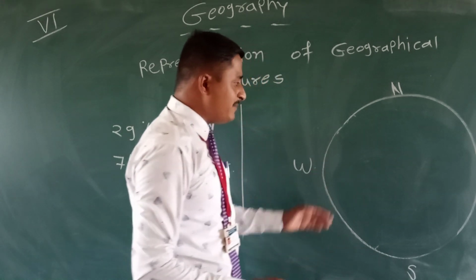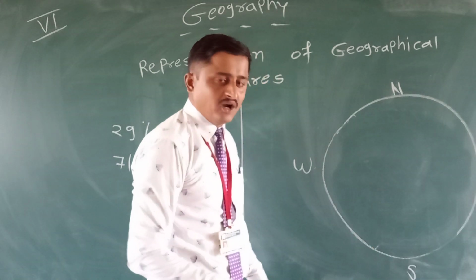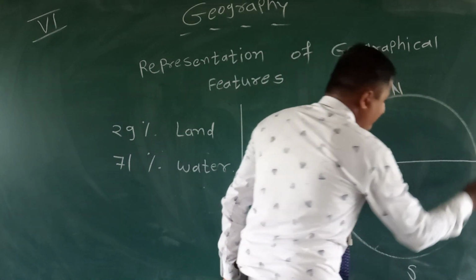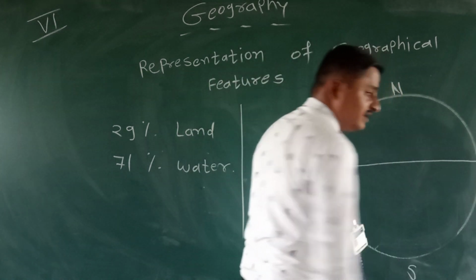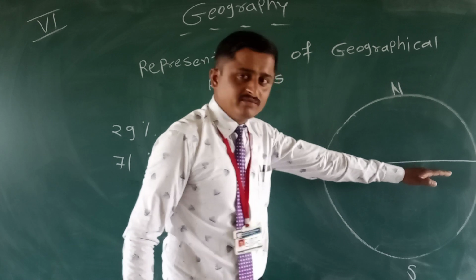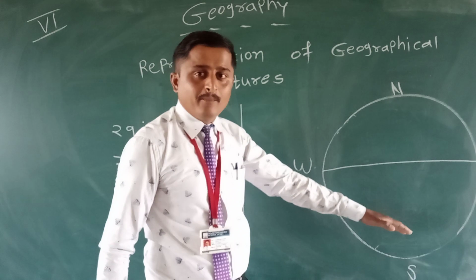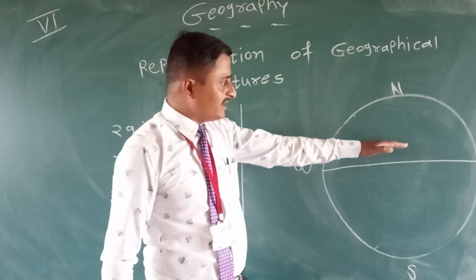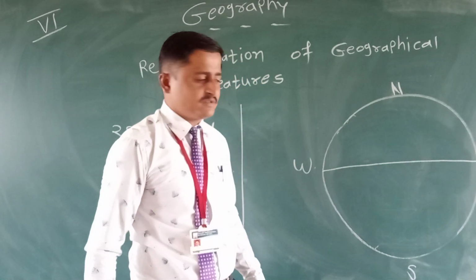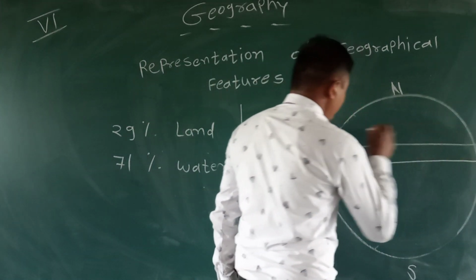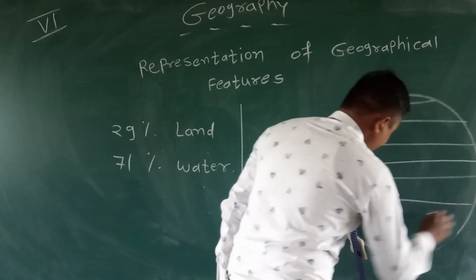Latitude means imaginary parallel lines that run from west to east. They are called latitudes. The biggest latitude, 0 degree, is called the equator. The equator is the center of the earth's surface, and it divides the earth into two equal parts. One part is called the northern hemisphere and the other part is called the southern hemisphere. The same parallel lines that run from west to east are called latitudes.